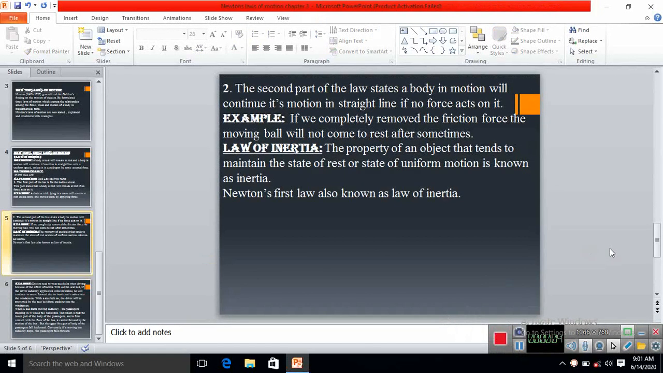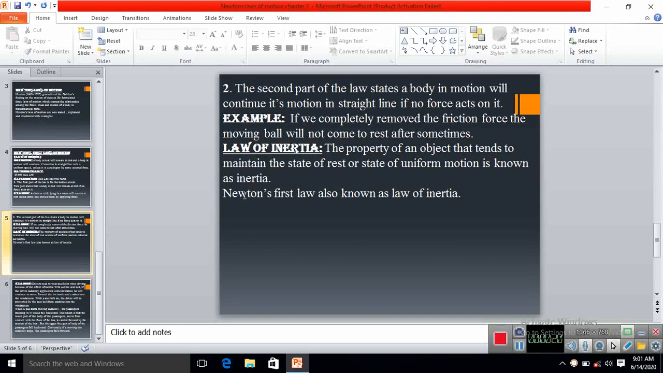Law of inertia. The property of an object that tends to maintain the state of rest or state of uniform motion is known as inertia or law of inertia. Newton's first law is also known as the law of inertia.